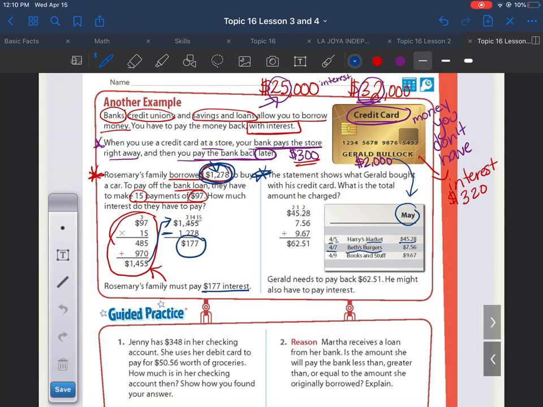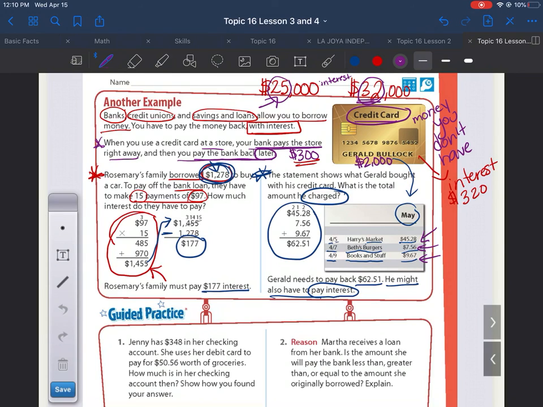On April 7th, he went to Beth's Burgers, kind of like McDonald's, but over there was called Beth's Burgers. He had to buy the burger and the fries and the Coke and everything. So it was $7.56. And then he went to the store on April the 9th, and he went to Books and Stuff. So he bought probably some books for $9.67. How much did he charge on his credit card? How much did he spend? So we add them all up. He spent $62.51.